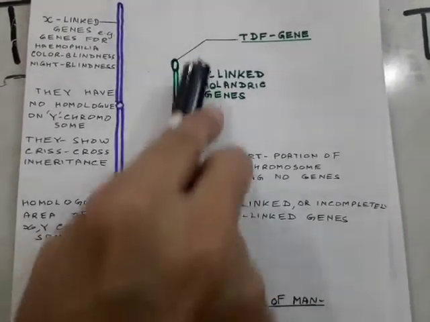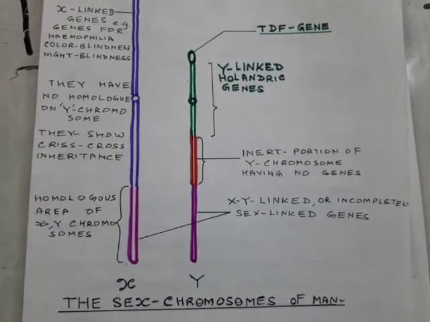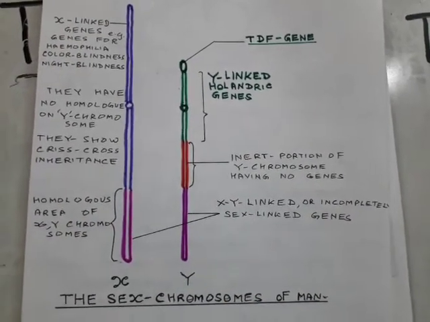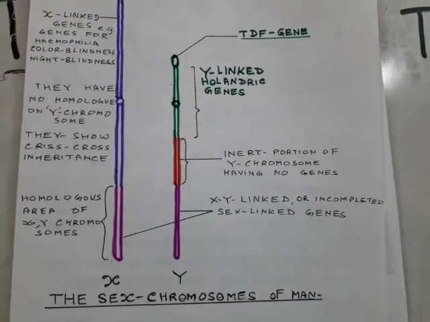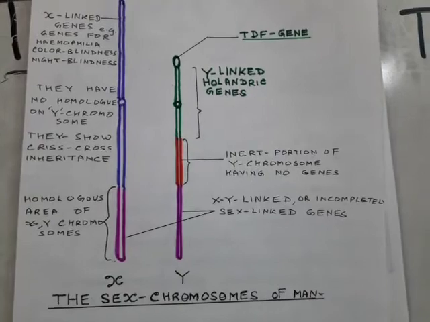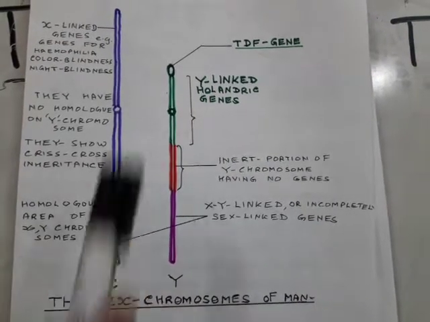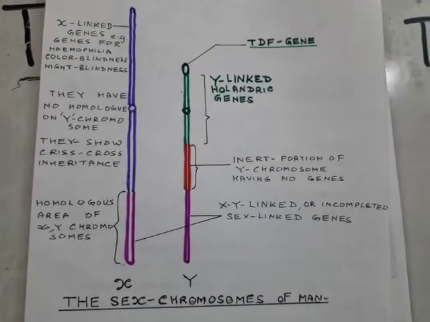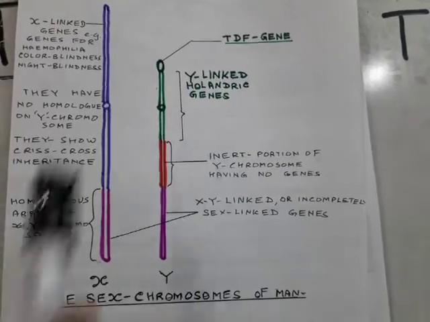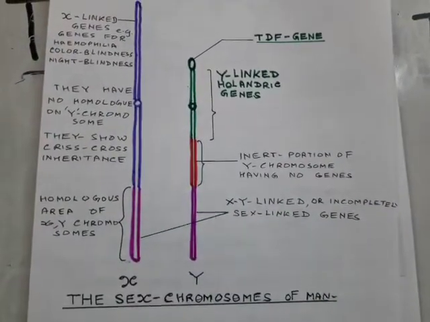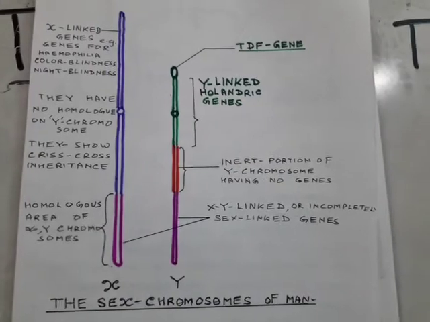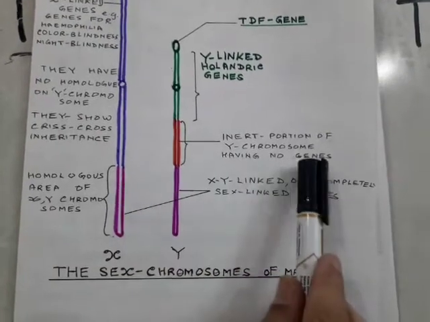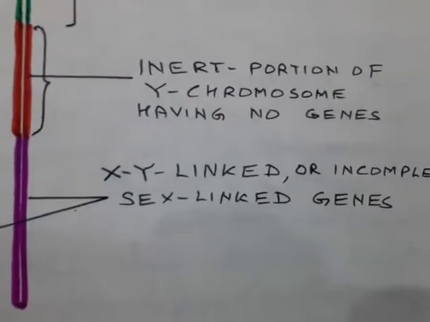There are Y-linked genes or Holandric genes. They are found in the Y chromosome, which is found in male individuals only. So if a gene for a particular character is found on this part of the chromosome, it will be transferred from father to son. There is a TDF gene here, which is called testis determining factor, which is responsible for maleness. Some part of the Y chromosome is inert, having no functional genes.